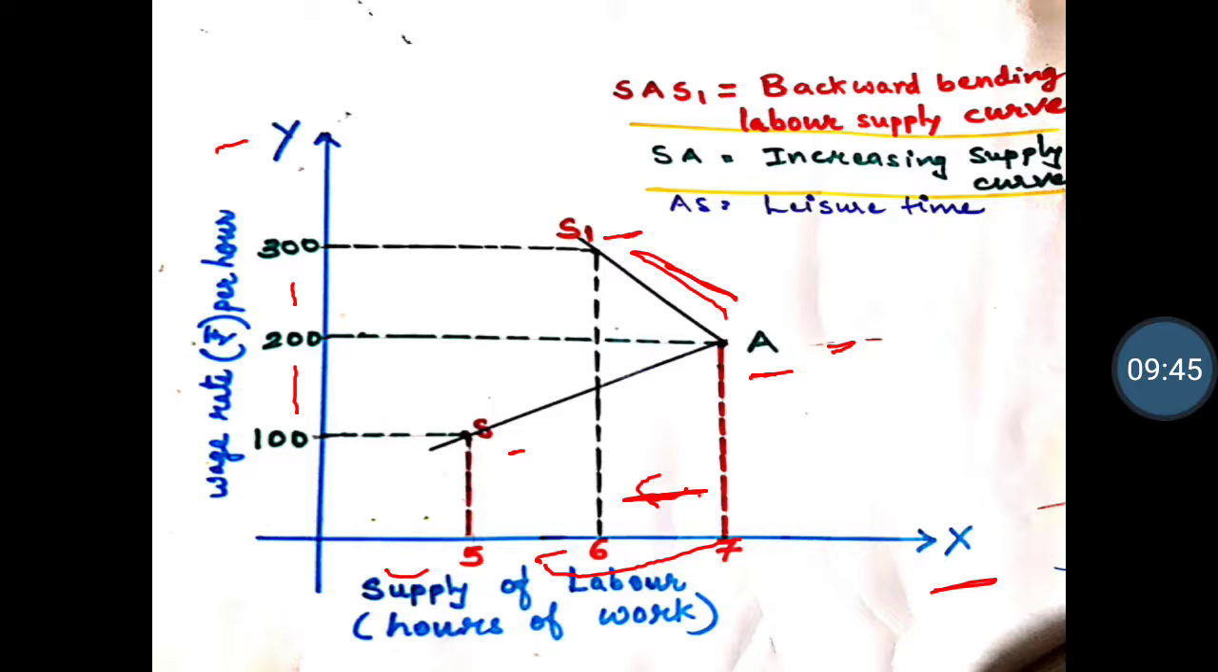This is the first exception to the law of supply, which is labor supply or supply of labor, which shows that when the wage rate is high, initially labor tends to work for more hours, but then later on, even if the wage rate is increasing, labor supply is still decreasing. Their hours of work are decreasing. So this is your first labor supply exception.